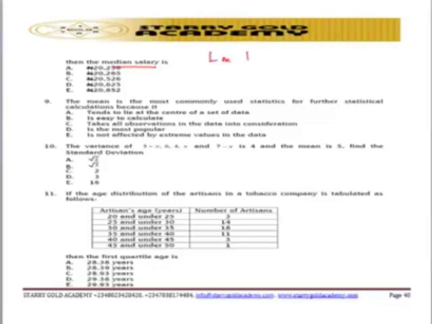The formula is LM plus, N over 2 minus F all in brackets, all over FM, multiplied by C. This particular LM represents the lower class boundary of the median class. The N represents the total frequency.